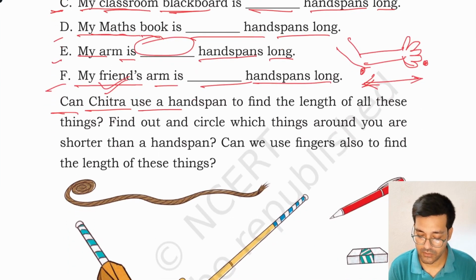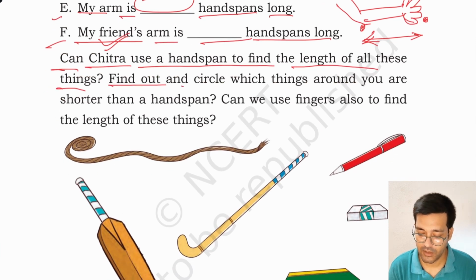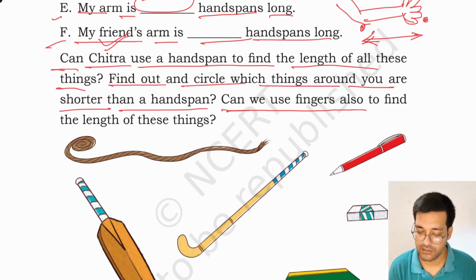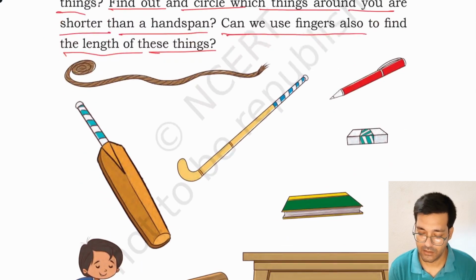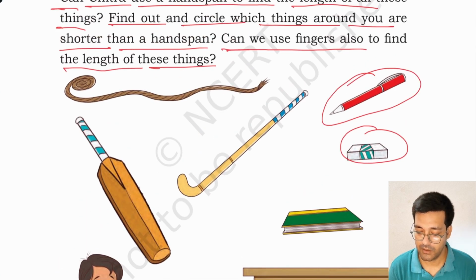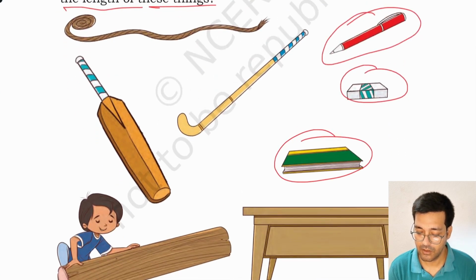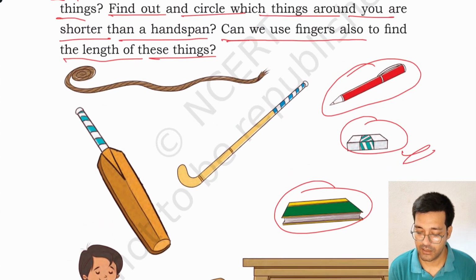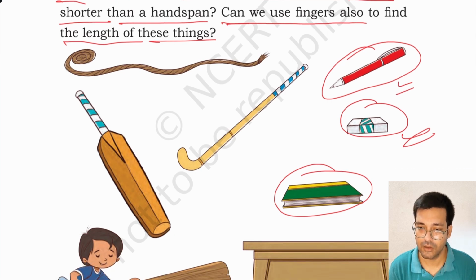Can Chitra use a handspan to find the length of all of these things? Find out and circle which things around you are shorter than a handspan. Can we use fingers also to find the length of these things? This is an eraser, this is a pen, and this is a book. Sometimes things like an eraser or pens could be shorter than your handspan.